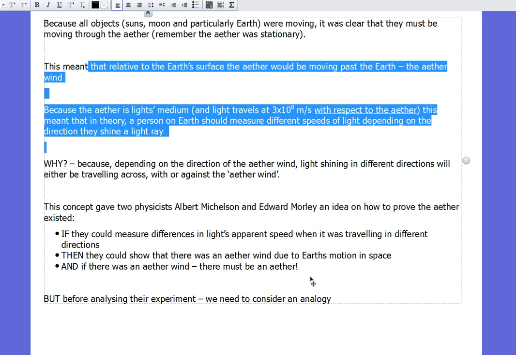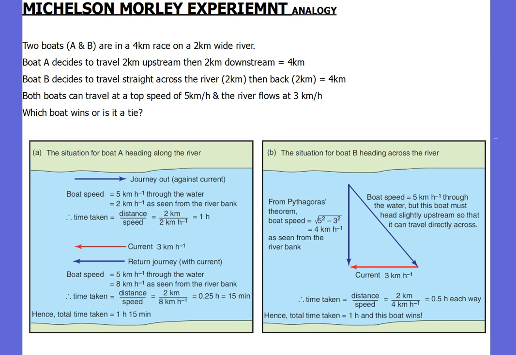If they could prove that light was travelling at different speeds in different directions, that means they could prove there was an ether, and that means they would prove the whole concept of the ether once and for all. But before analysing the experiment, there's one more little analogy we need to think about. And that analogy actually comes from your textbook, and it's another boat analogy.